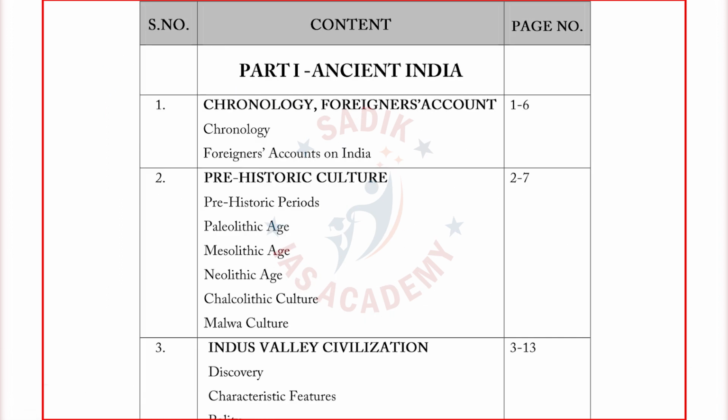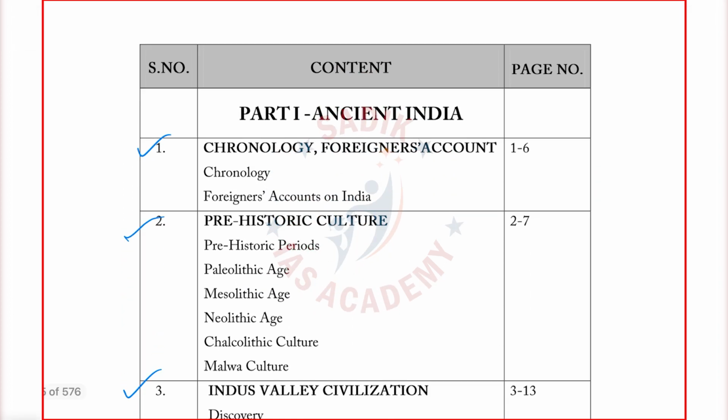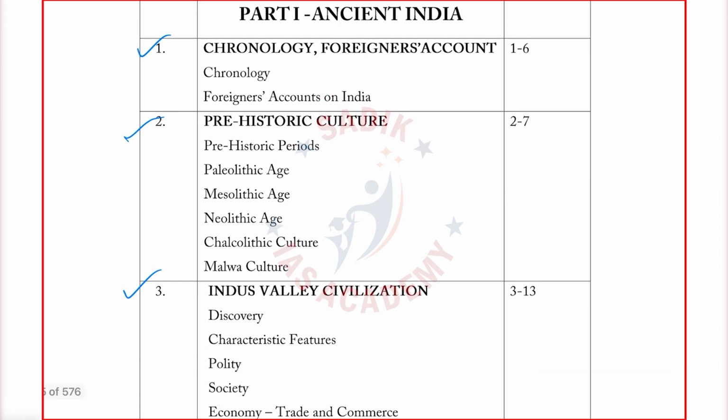At the beginning of the book, there is a content part. The content part gives an outline and the chronology. I do not want to give you just the topics, like chronology, foreigners, prehistorical culture, Indus Valley civilization. Like this, I do not want to give the content part. So what I have done is give the subtopics which are present inside the book. In Ancient India, in the chronology, the first topic is the chronology and the foreign accounts. This is not covered in any of the books, the foreign accounts. I will just show that.